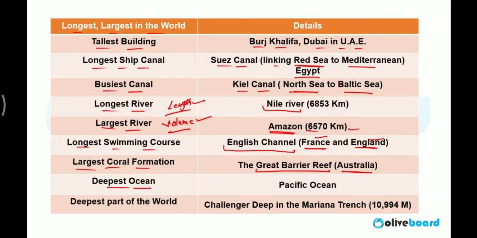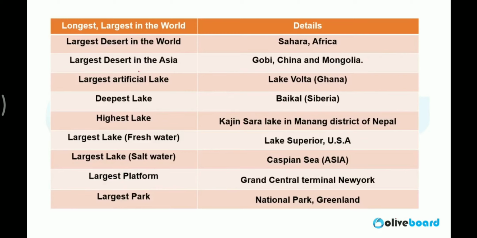Deepest ocean in the world and deepest part of the world, both are the same. So deepest part of the world is Challenger Depth in Mariana Trench. You can directly remember Mariana Trench. Mariana Trench is located in Pacific Ocean. So it is the deepest ocean in the world.